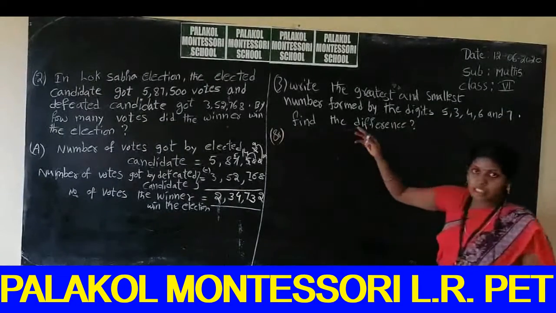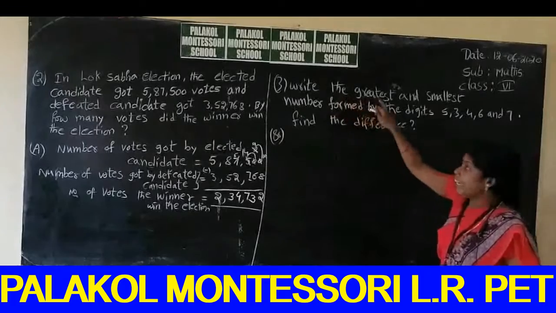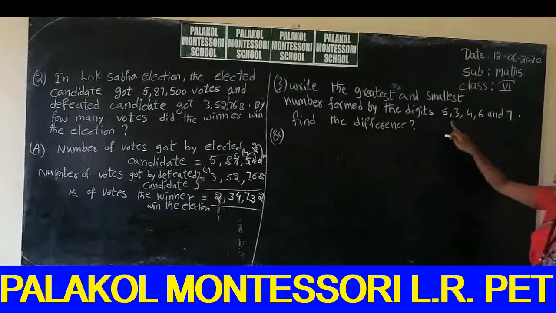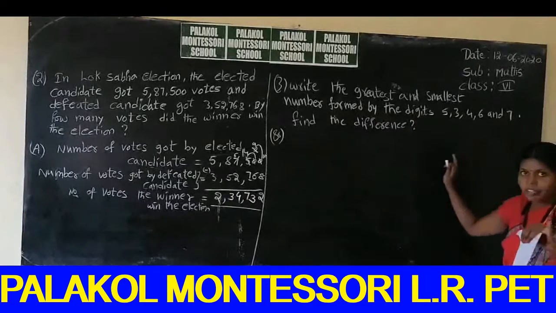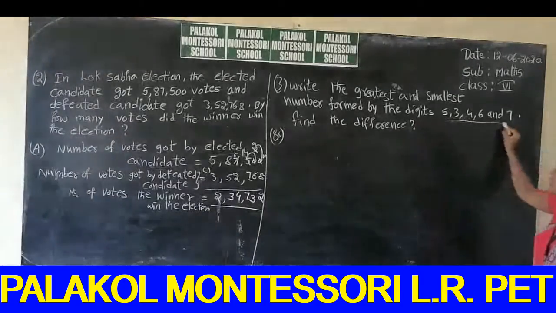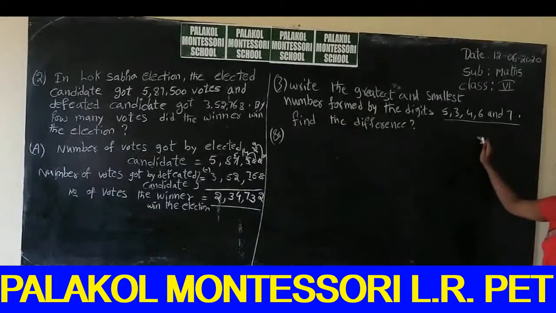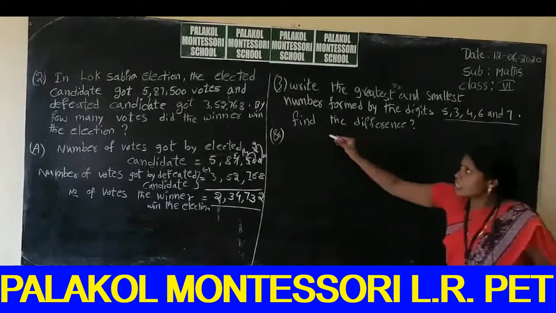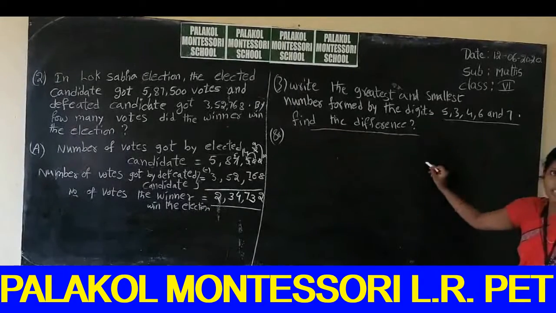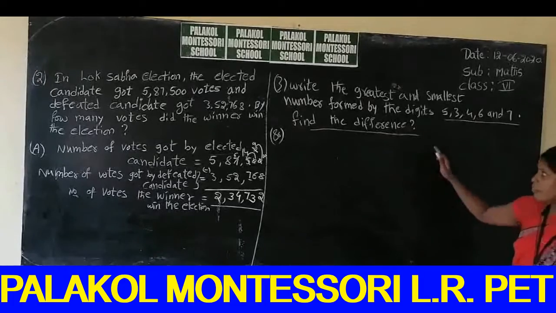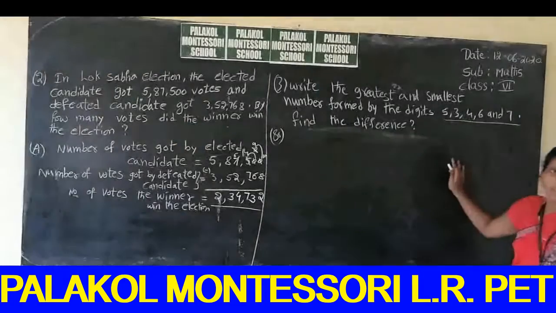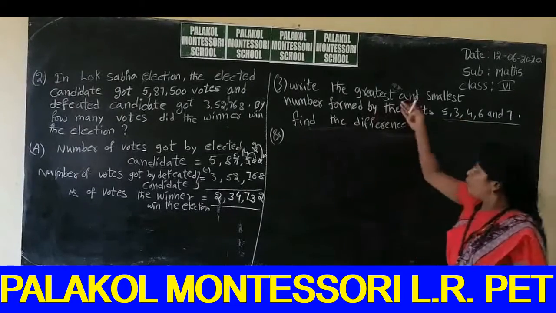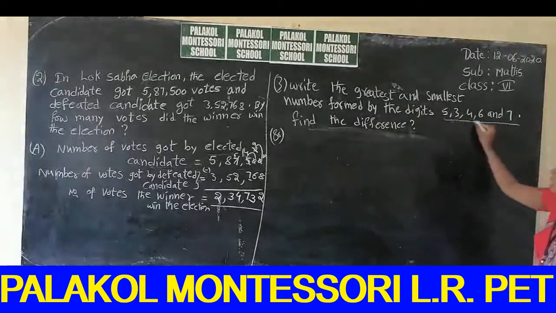So what is the question, students? Write the greatest and smallest number formed by the digits. So we can write the greatest number and the smallest number by using these 5 digits. Then find the difference. What is the difference? Difference is nothing but subtraction. So first we form the greatest number and smallest number by using these digits.